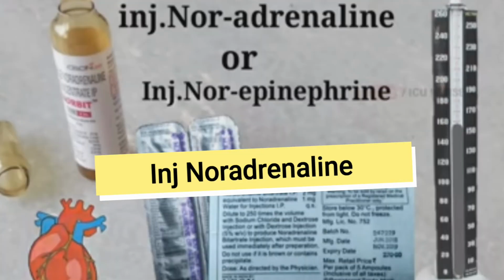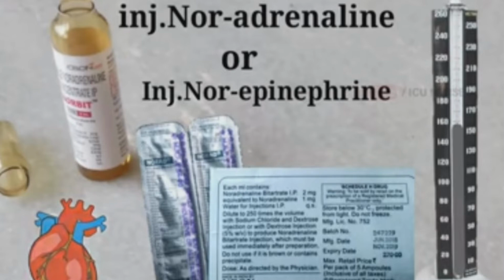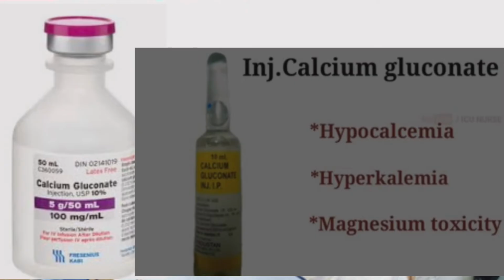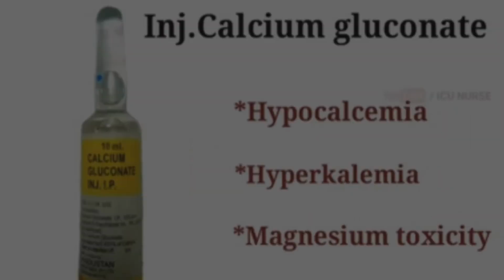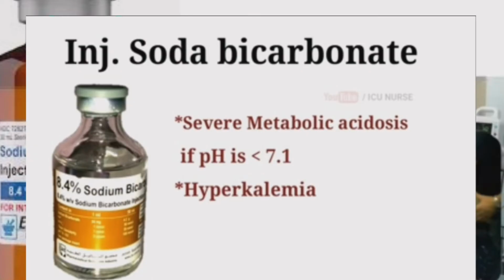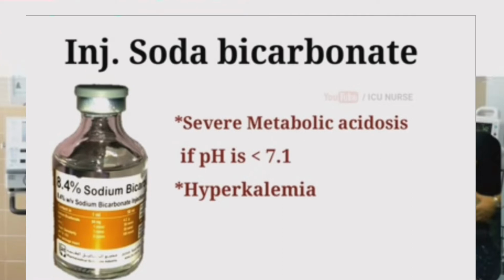Noradrenaline injection. Noradrenaline is used to increase the heart rate and to treat critically low blood pressure. Injection calcium gluconate is used to treat hypocalcemia, hyperkalemia and magnesium toxicity. Injection soda bicarbonate. Injection soda bicarbonate is primarily used to treat severe metabolic acidosis, generally if the pH is below 7.1. It is also used to treat high blood potassium, that is hyperkalemia. It can also be used as an antidote for toxicities like antidepressant overdose and cocaine toxicity.